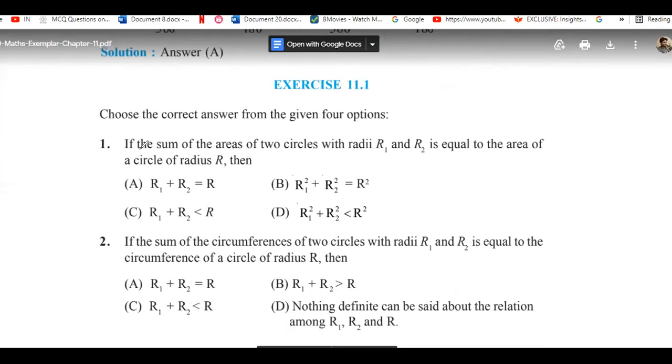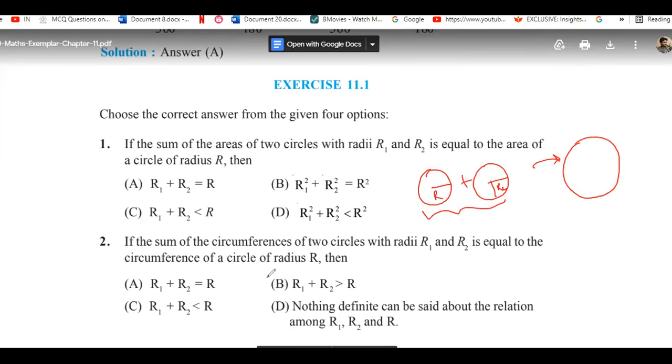If we have two circles of radius r1 and r2, and we want to get one circle that is going to have the equal area. That is, we have one circle with radius r1, another circle with radius r2, and we want to make just one circle in place of these. What will its radius be, if we want its area to be the sum of the areas of both? We can simply say that this circle is going to have the same area as the sum of these two circles.